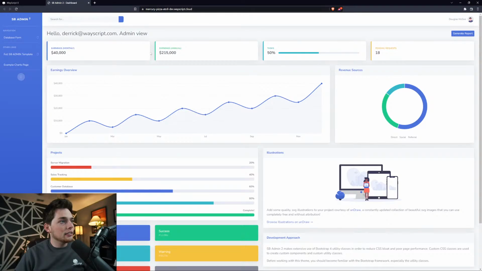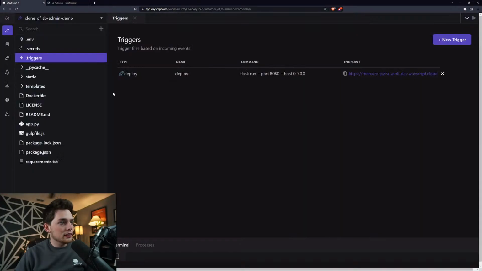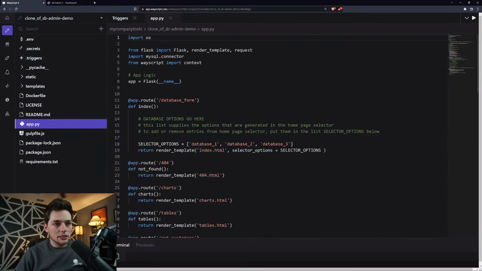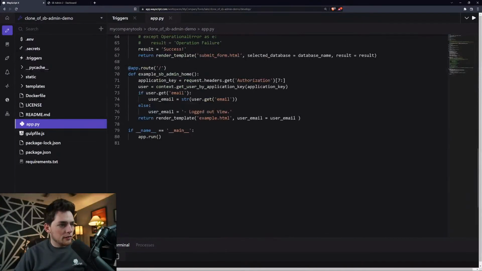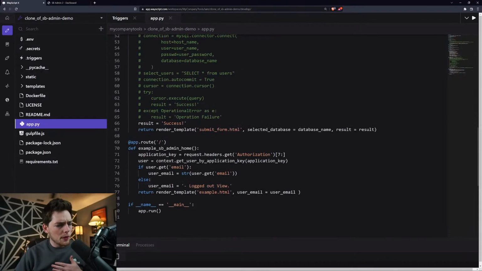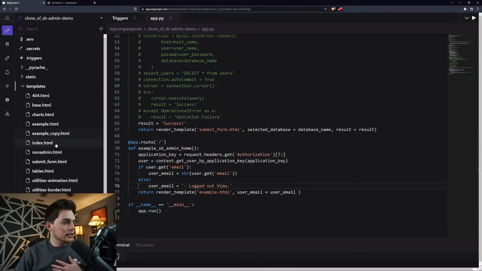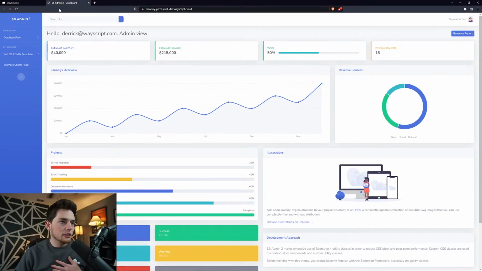This is an admin view. I don't think I've done too much on the non-admin view on this. Yeah, logged out view. I don't think there's anything in that one, but I'm mainly just showing you that we can pull user-specific information and do certain stuff with it. That's what we'll be doing in this video.